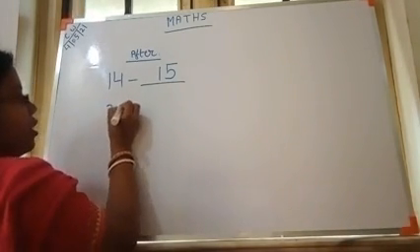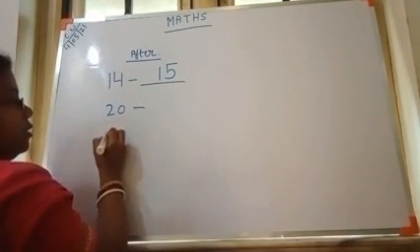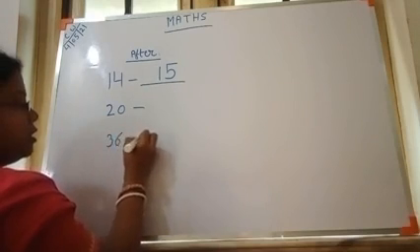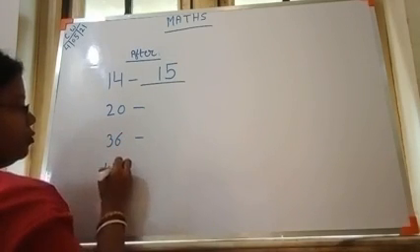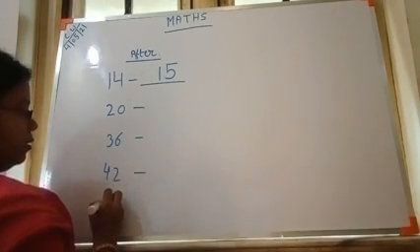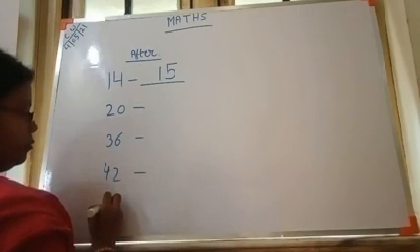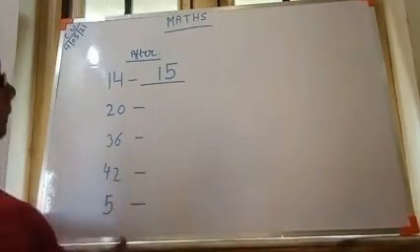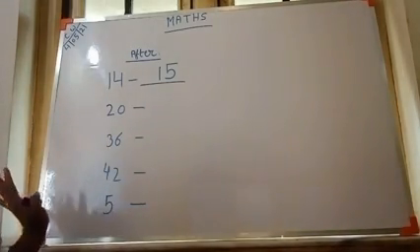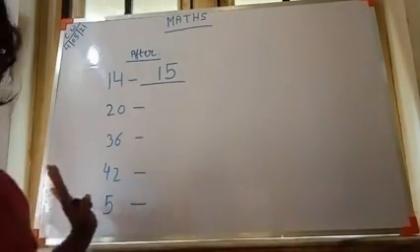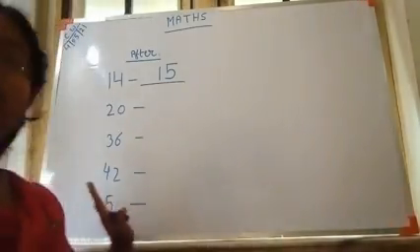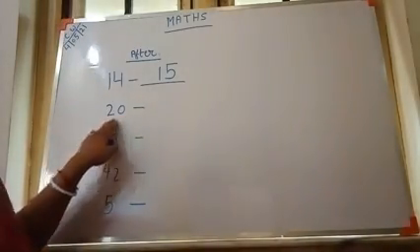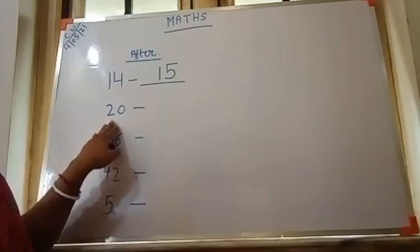Suppose the number is 20, 36, 42, 5. Okay. Once I am showing, I will repeat the bigger number and the smaller number. Here it is 20.